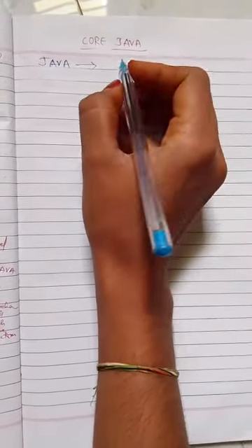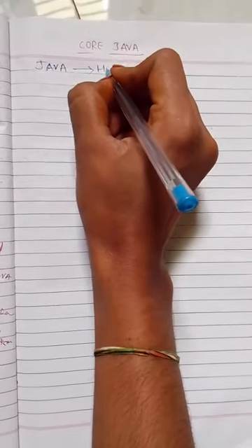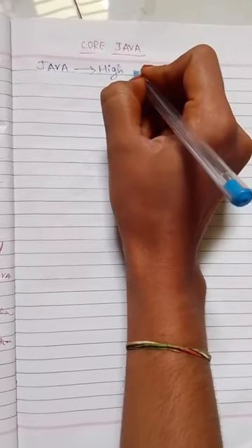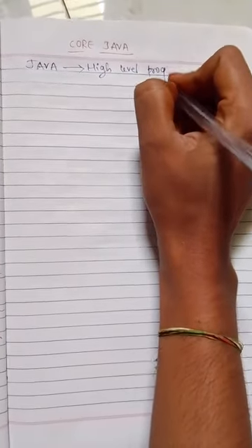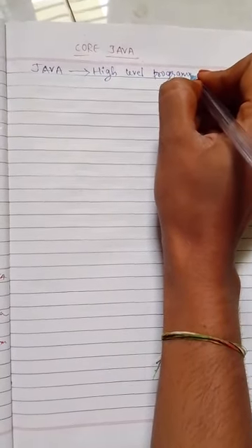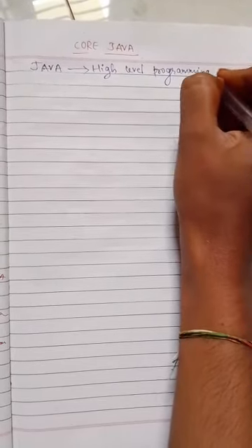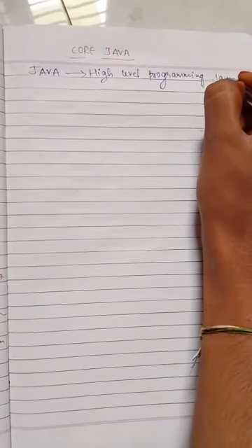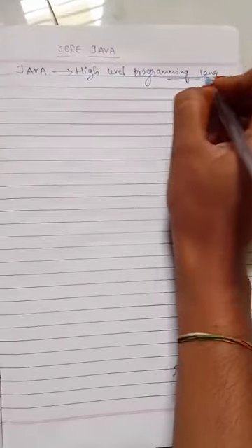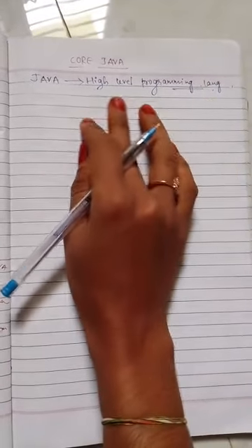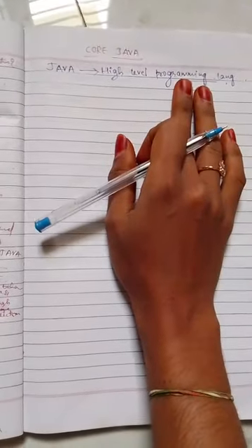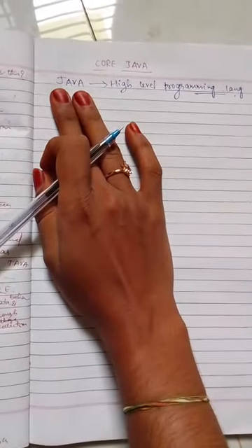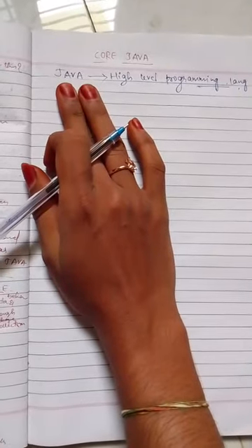Java is a high level programming language. Why do we call it a high level programming language? Before that, just know what Java is. Java is a programming language.